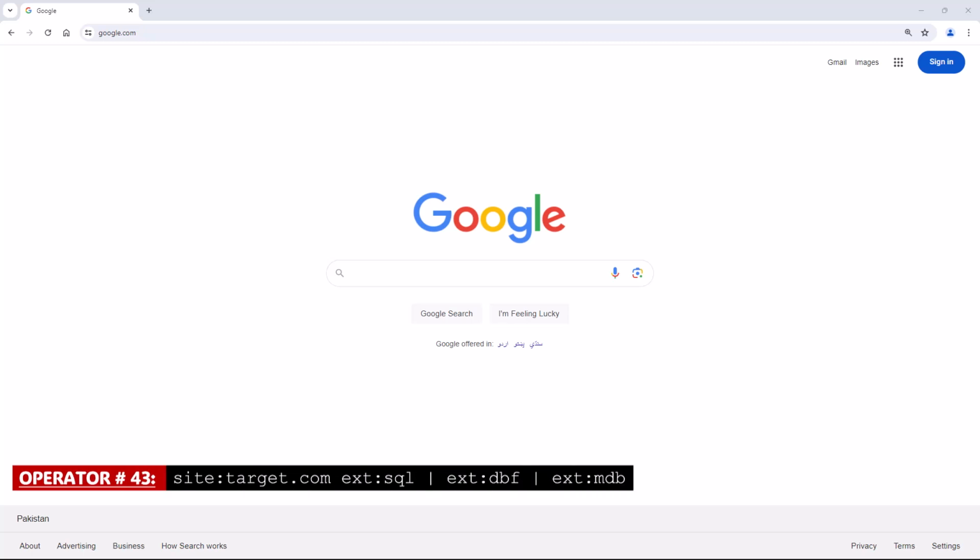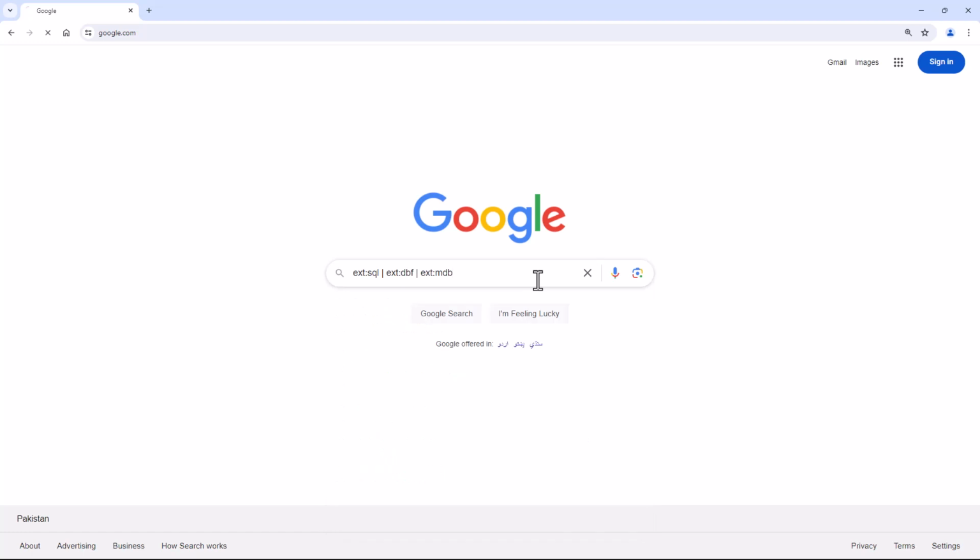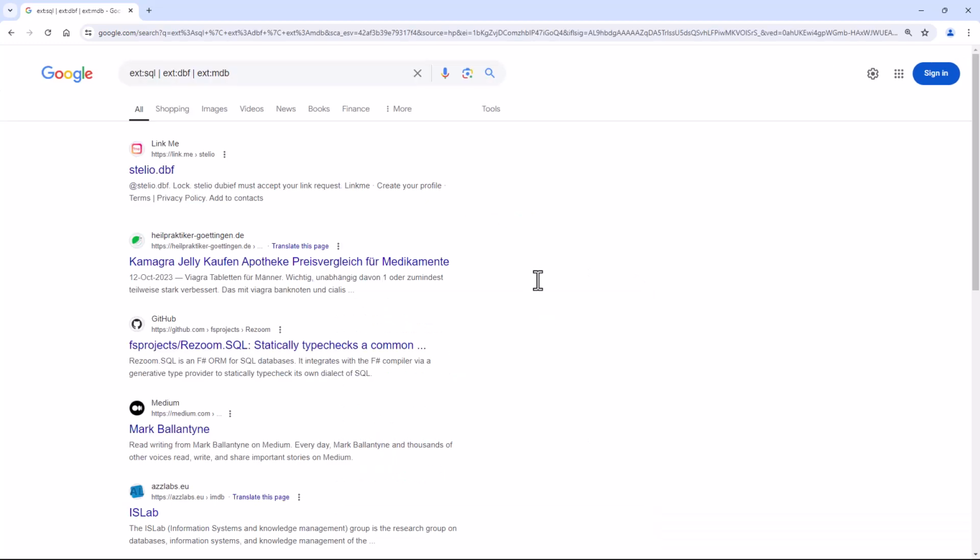Operator number 43. Site with the combination of extensions. This Google Dork will search for database files on a website which may contain sensitive information such as login credentials or personal information.